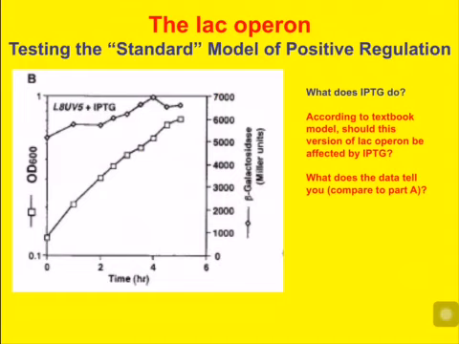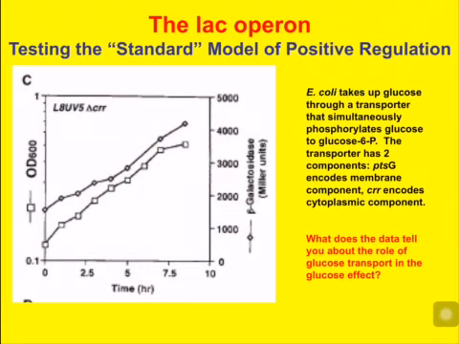All right? Let me say that again. The glucose effect is somehow inhibiting lactose transport. All right, let's look at their next experiment. Again, L8 UV5 double mutant in glucose plus lactose media. And now they're going to add a third mutation, a mutation in a gene called CRR. CRR encodes one of the two subunits of the glucose transporter. All right, it removes the cytoplasmic component of the glucose transporter.